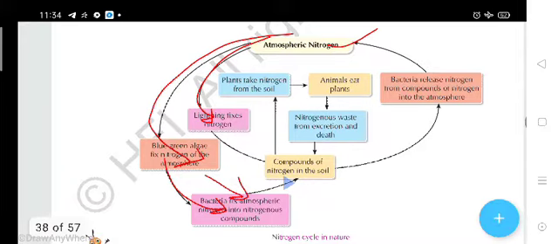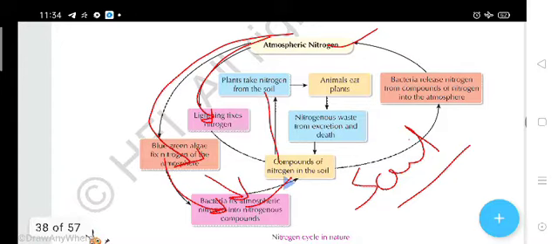Now that nitrogen will be used by the plants and the animals. Here, the nitrogen is present in the soil in the form of nitrate. From the soil, that nitrogen, which is soluble in water, can be easily absorbed by the plants.